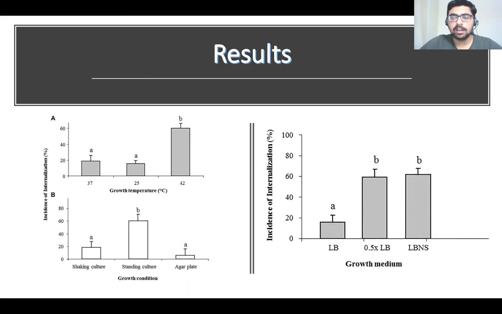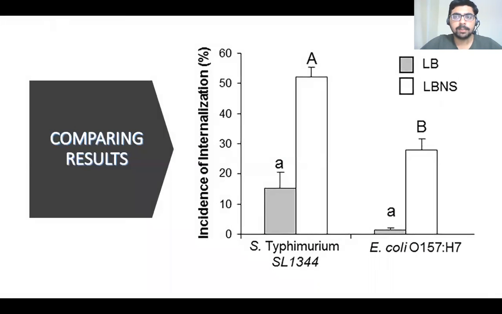So this is done. The graph shows the incidence of internalization versus the growth medium. As I told you, we are using three kinds of media: LB broth without NaCl, with NaCl, and water diluted. LB broth without NaCl has higher growth than the water diluted medium, and the one with NaCl has the least growth of bacteria. So we are finalizing and comparing the results in our next turn. When comparing, we can observe that Salmonella typhimurium grows least in LB broth, that means the one containing NaCl.